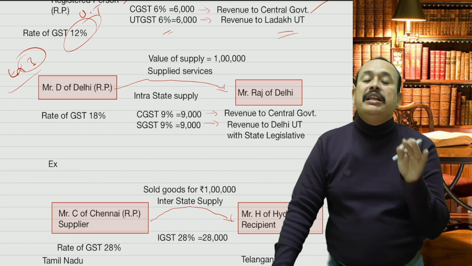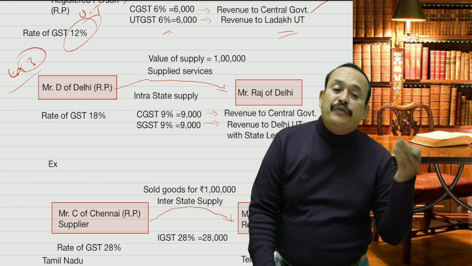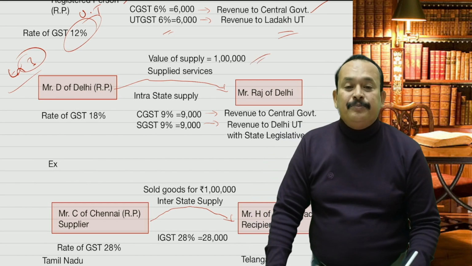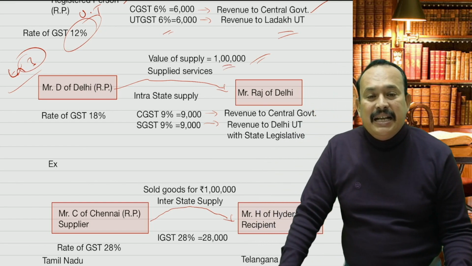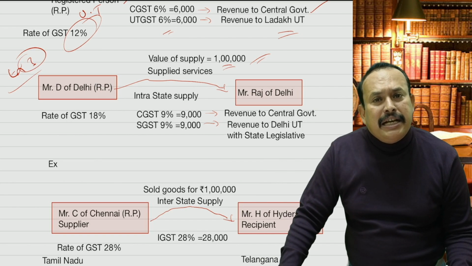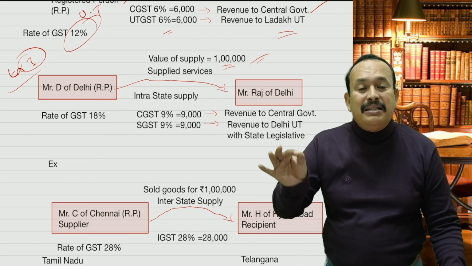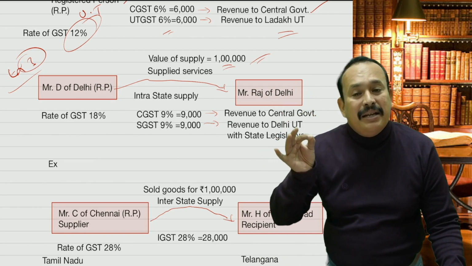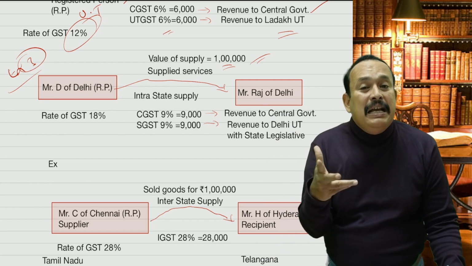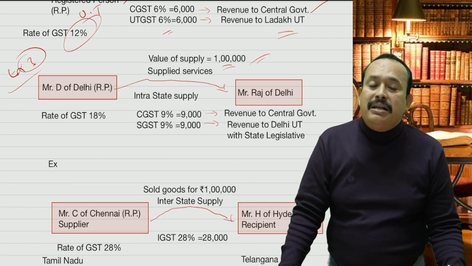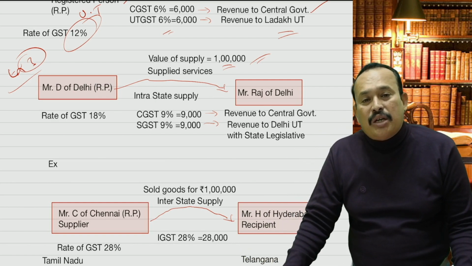D of Delhi sold the goods to Raj of Delhi for rupees 1 lakh. Here, supply of services for rupees 1 lakh. In that case, is it intrastate or interstate? Intrastate. Because the location of supply is Delhi, and the place of supply is also Delhi. Both are in the same union territory. Resultantly, it is an intrastate supply.